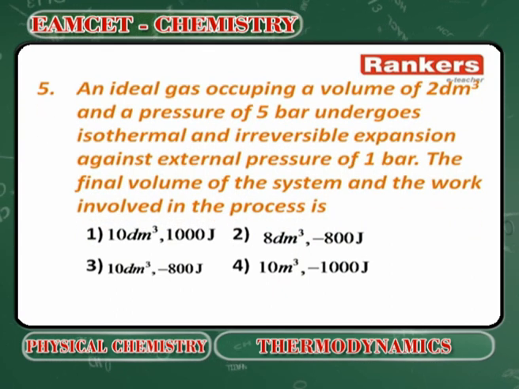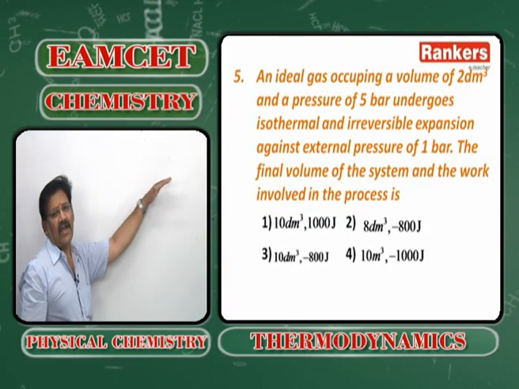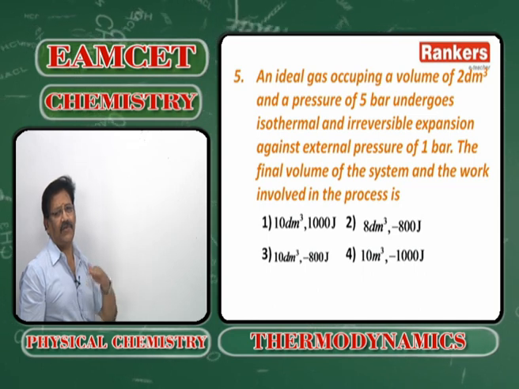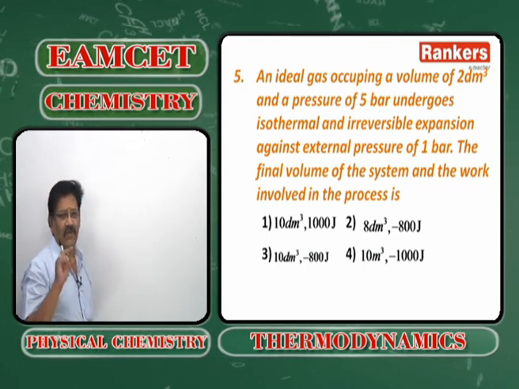An ideal gas occupying a volume of 2 decimeter cube and a pressure of 5 bar undergoes isothermal and irreversible expansion against an external pressure of 1 bar. How to recognize whether the given process is irreversible or reversible? In an irreversible process, the external pressure remains constant and the difference between the driving force and the opposing force will be large.